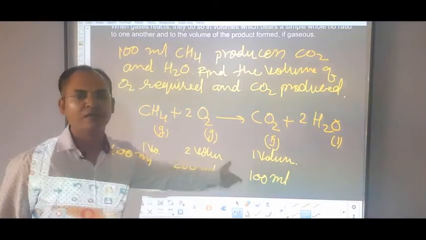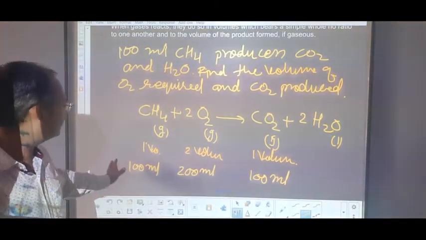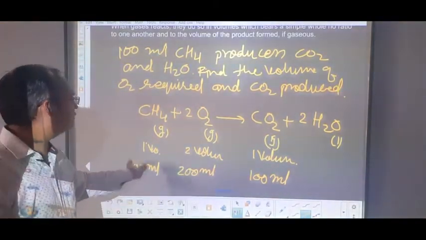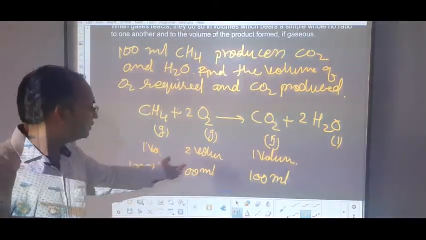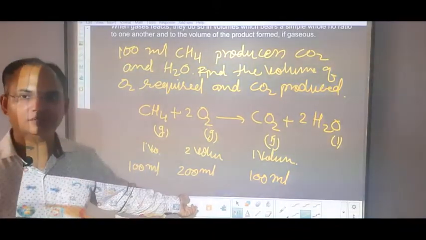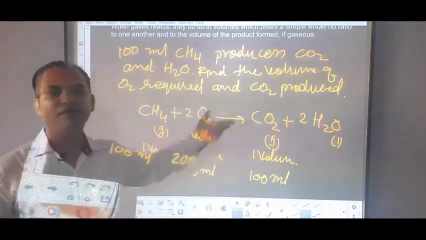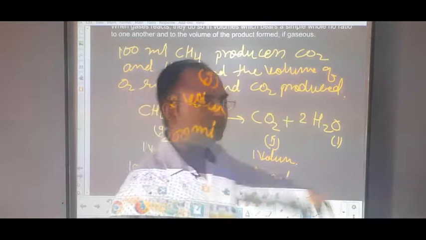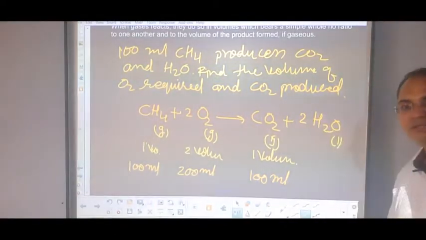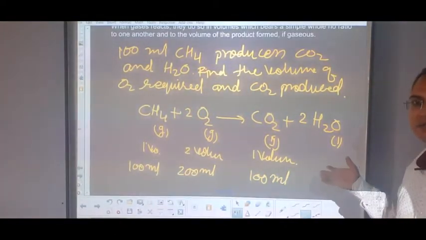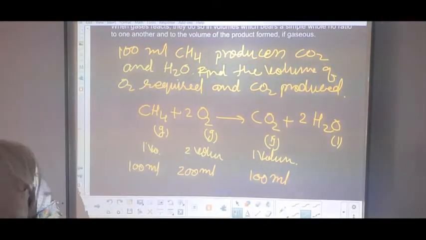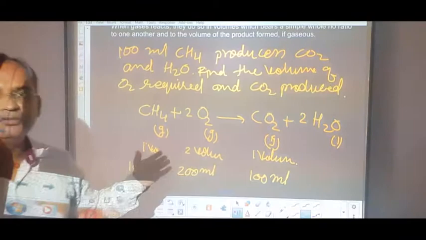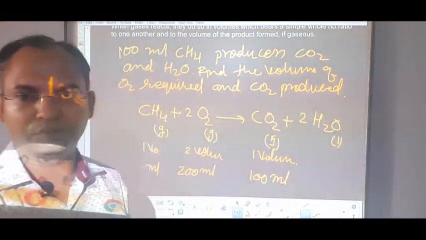So we can clearly say, students, that to burn 100 ml of methane gas, we require 200 ml of oxygen and 100 ml of carbon dioxide will be produced. The volume of the water is not considered because it is in liquid state. This is a very simple law. By using this law we can calculate the volume of the reactants and gaseous products.